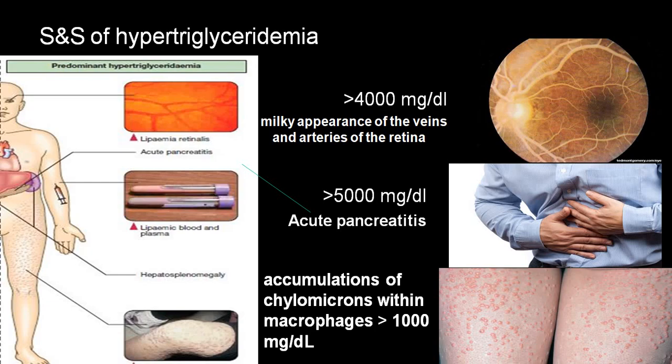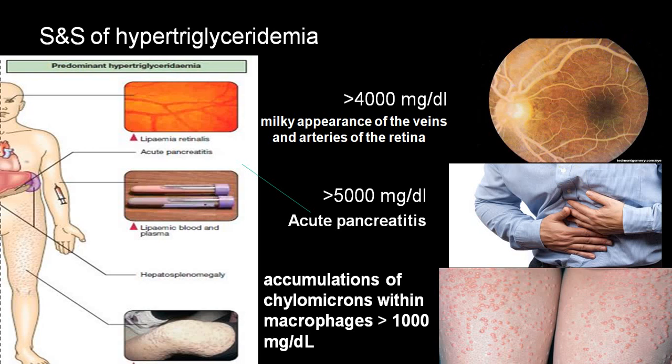These are all different complications. Particularly in hypertriglyceridemia, you can have eruptive xanthomas. Because of a high triglyceride, a person can present with acute pancreatitis. And you can have a milky appearance in the artery and vein of the retina, like this.